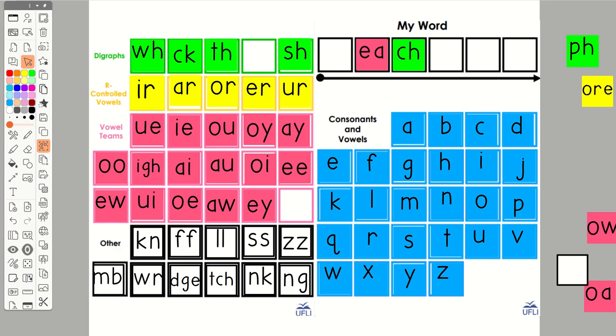All right, now we're going to turn each into peach. And to do that, we need to add a P in the front. So we're going to spell that with a P. And now I have P, each, peach. And now I want you to change the P to an R and read the new word. Reach. All right.